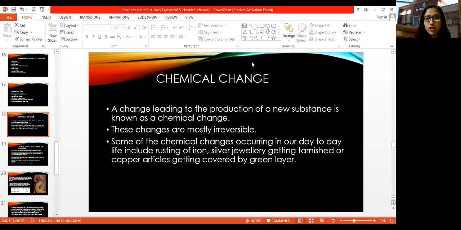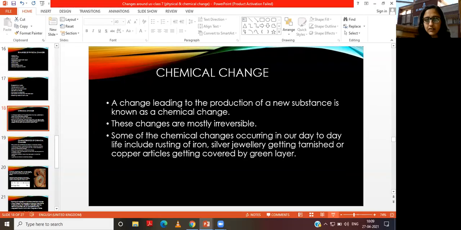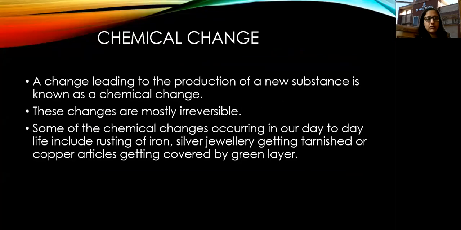And yesterday we started chemical changes. So, what do you understand by these chemical changes? How can we define these changes? Those changes in which new substances are formed are termed as chemical changes. So, a change leading to the production of a new substance is known as a chemical change.